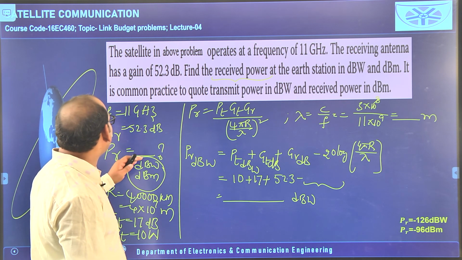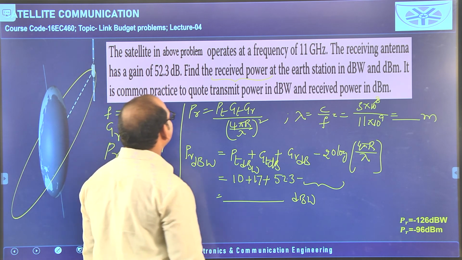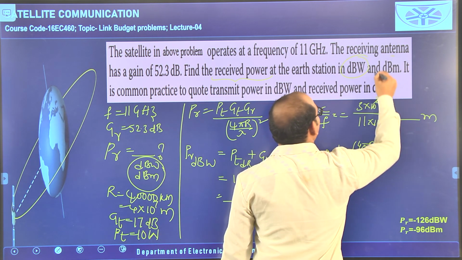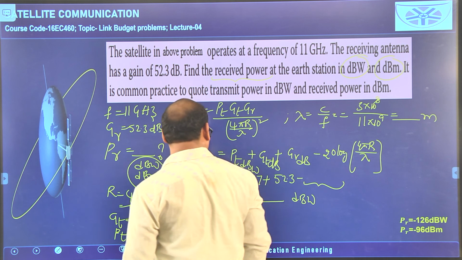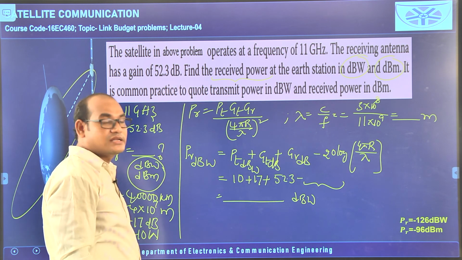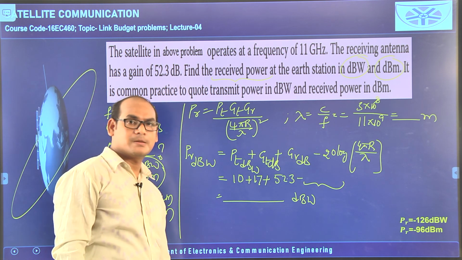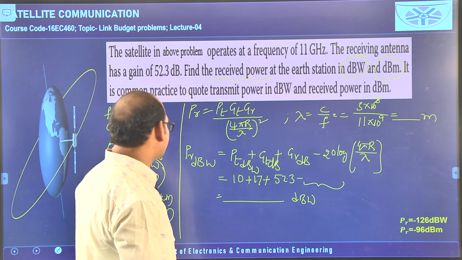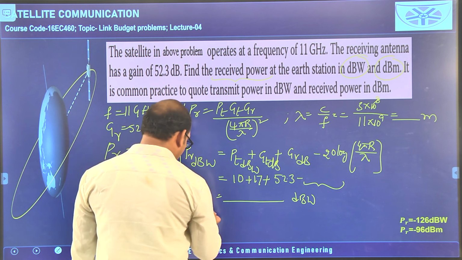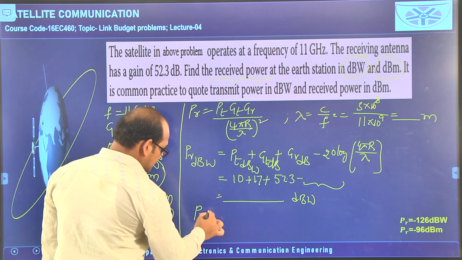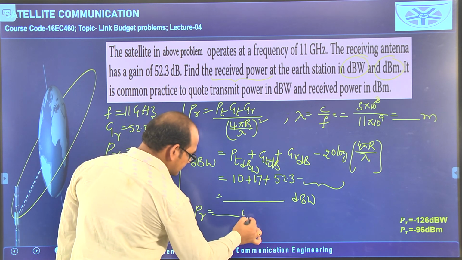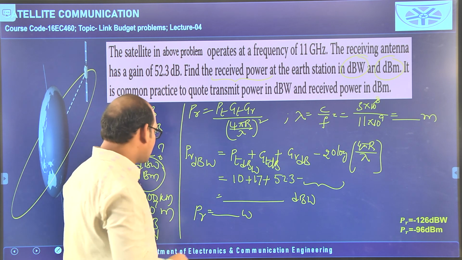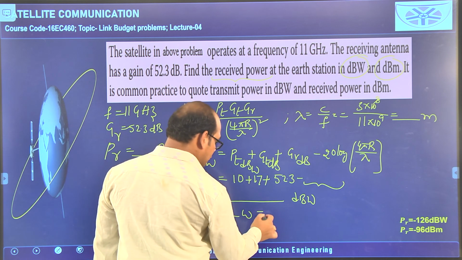So, one part is over. We have to calculate the received power in both dBW and dBm. Now, we are going to calculate the received power in dBm also. Okay. So, how to calculate that one, you see. Actually, received power, first you think like this. For example, 90 some watts is there. How to convert into dBW means,